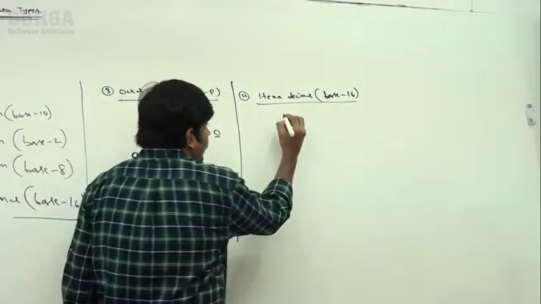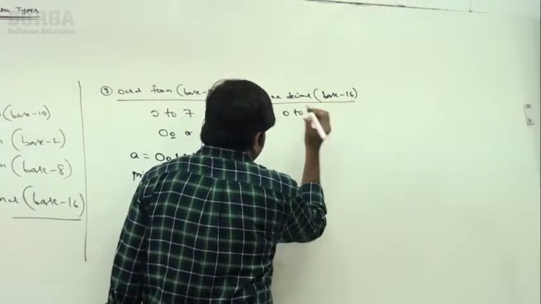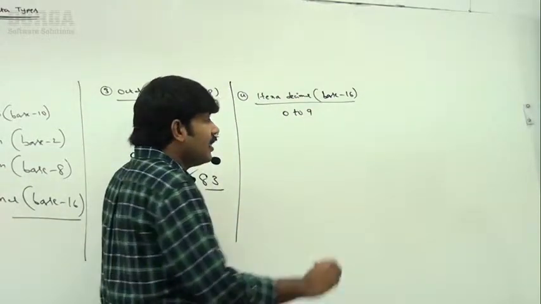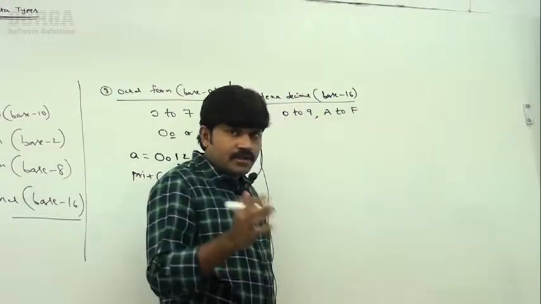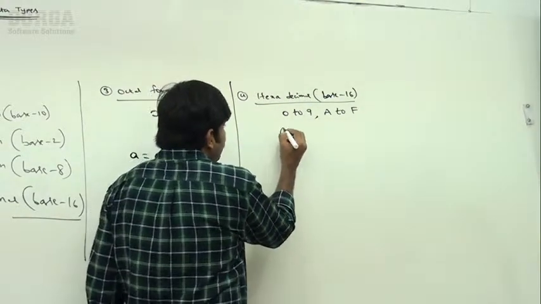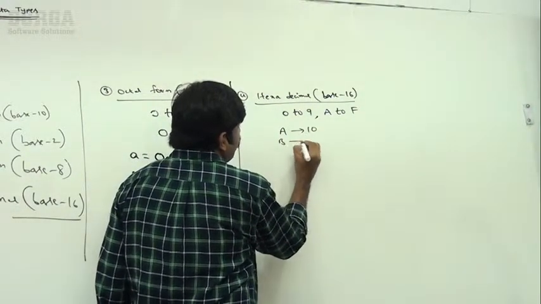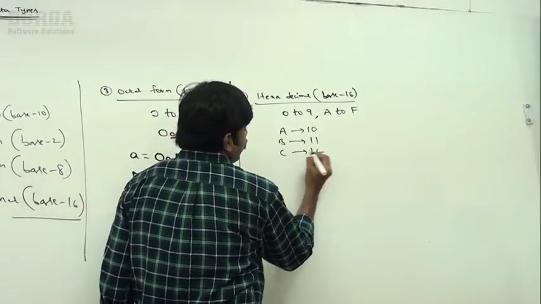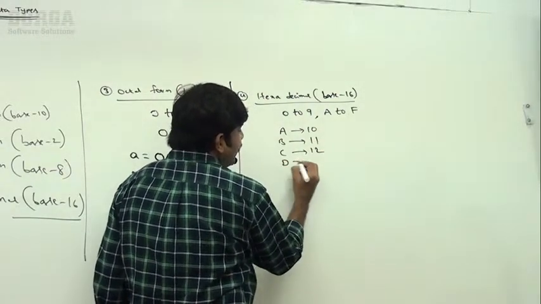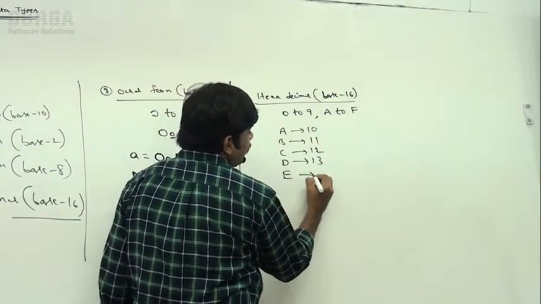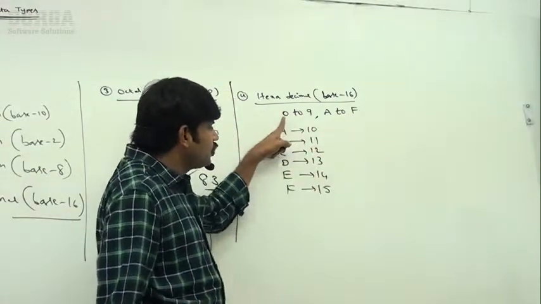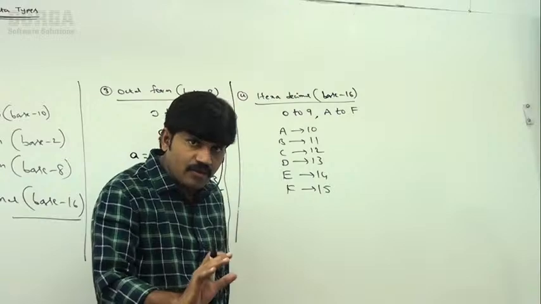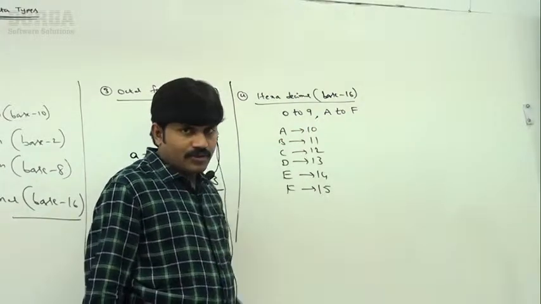Allowed digits are 0 to 9, comma, A to F. A means 10, sir. B means 11. C means 12. D means 13. E means 14. F means 15. Okay, 10 to 15. So 0 to 15 are allowed, as 0 to 9 and then A to F.